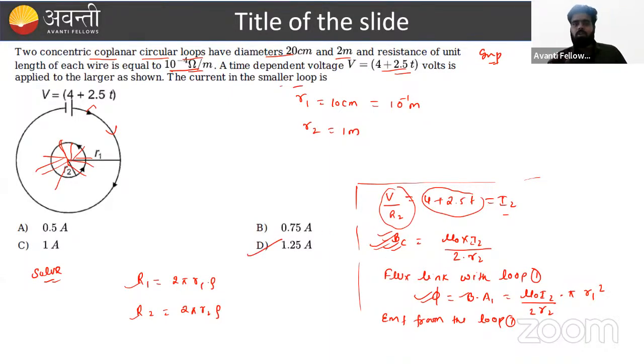So with the help of this question, I just want to convey which type of thought process we have to follow. Firstly, we have to see the outer loop current, and where the current comes from: this voltage. So voltage implies current, current implies magnetic field, which implies magnetic flux, which implies EMF, and EMF implies induced current.